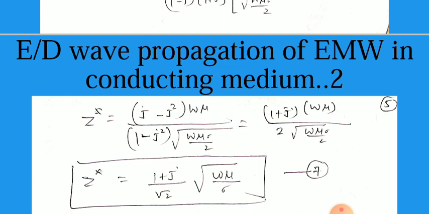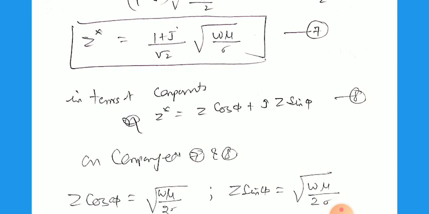Rearranging, because j square equals minus 1, this gives 1 plus j in the numerator, omega mu, and in the denominator we obtain 1 minus (minus 1), so this is 2 root of omega mu sigma by 2. So Z star equals (1 plus j) by root 2 of omega mu by sigma.